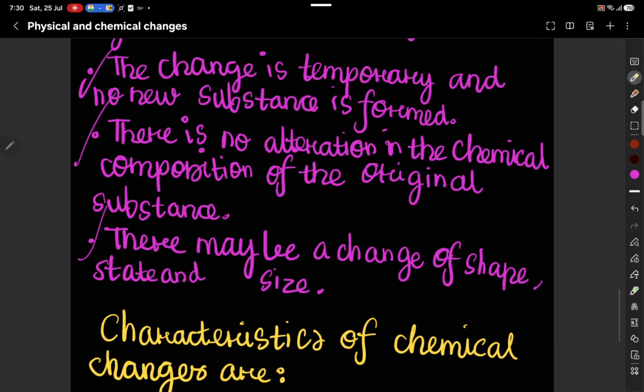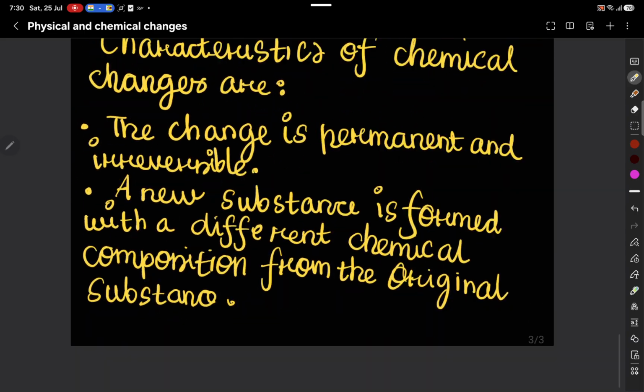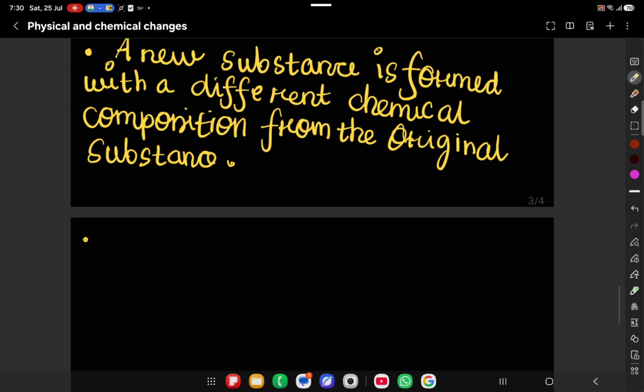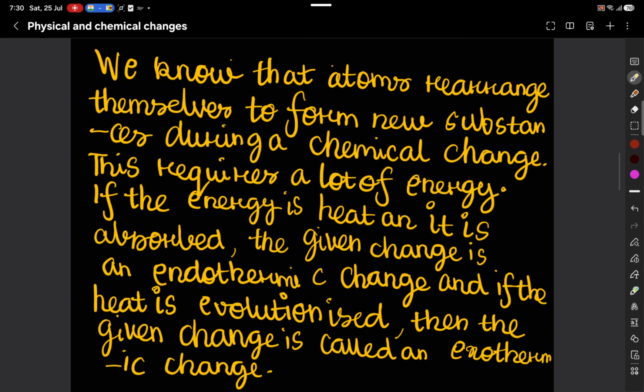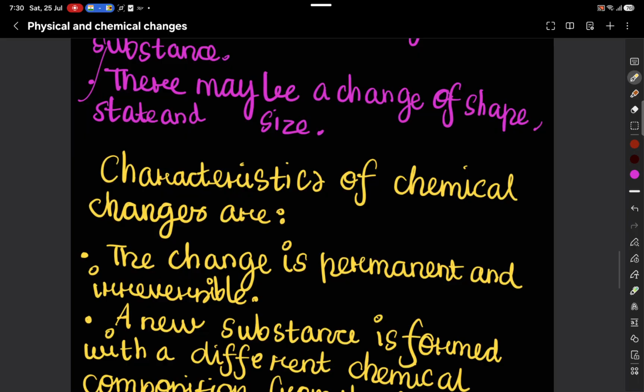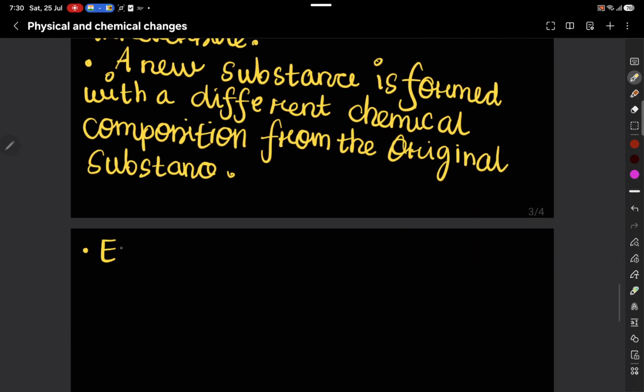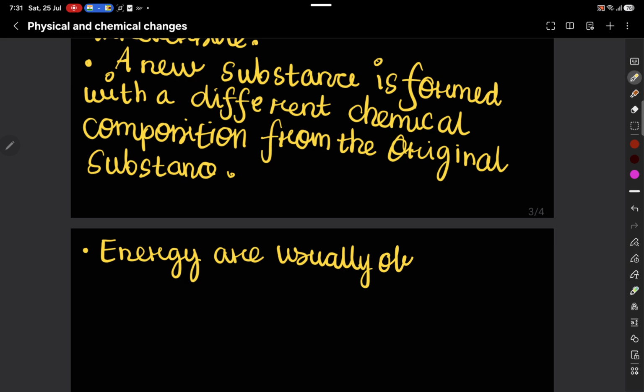Now, this is not in the definition of chemical changes, but we will discuss it. This is about energy changes. We will write: energy changes are usually observed in chemical changes.